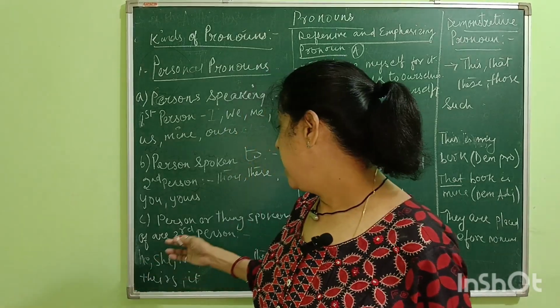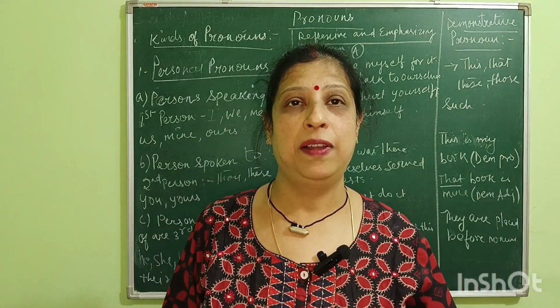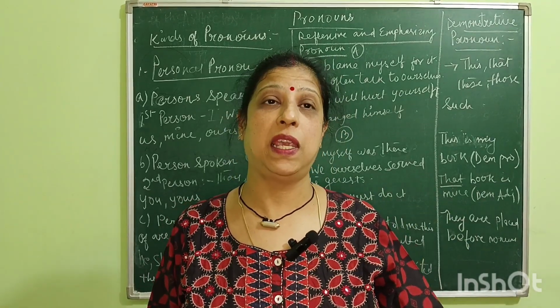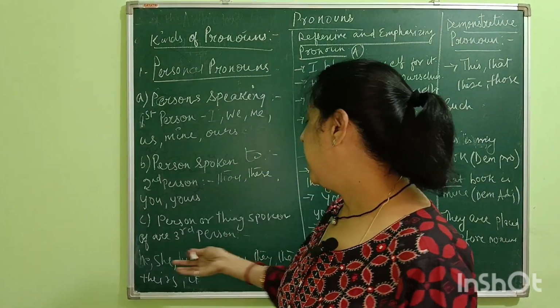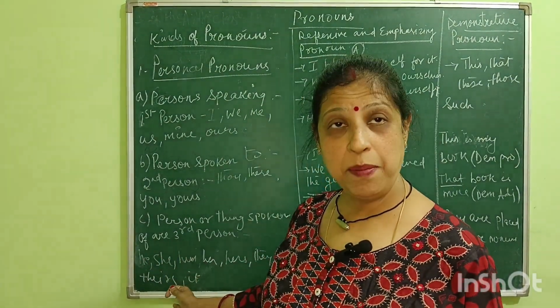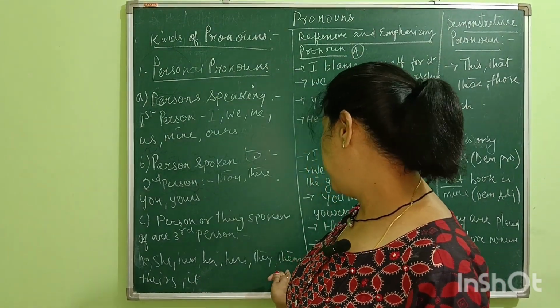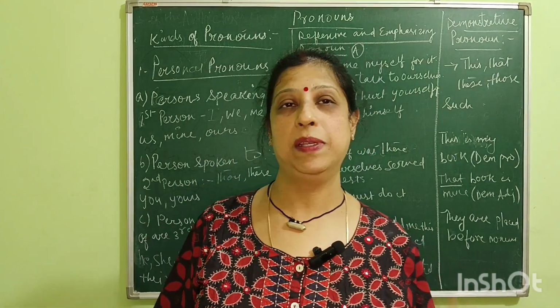Then person or things spoken of, they are called third person. The person about whom we are speaking is called third person. That is he, she, him, her, hers, them, they, theirs, it. These are all third person.